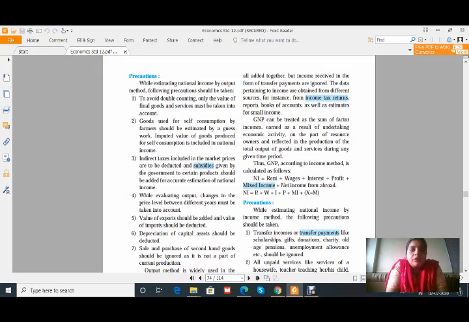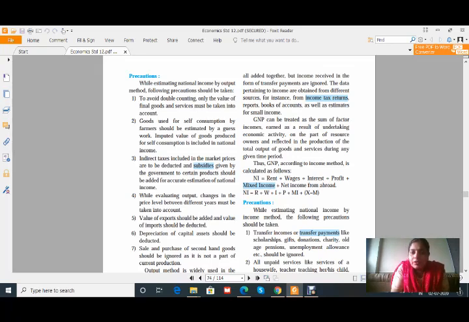Now the goods used for self consumption by farmers should be estimated by guesswork. That means the imputed value of goods produced for self is included in national income. See, the farmer who deals with agricultural goods, if he is producing wheat in his field, he doesn't sell all the goods he has produced, because some part of his goods he keeps for self consumption.